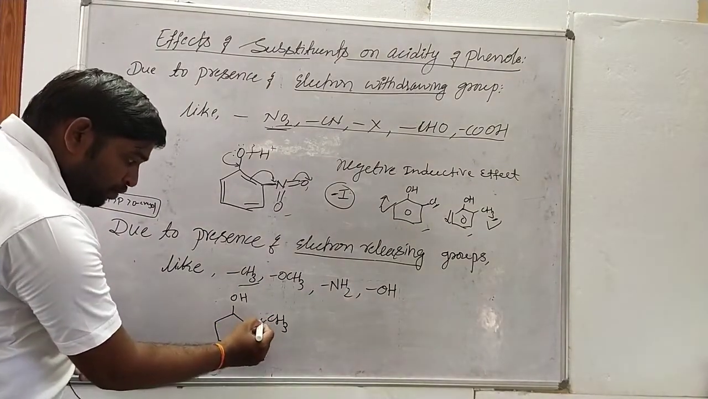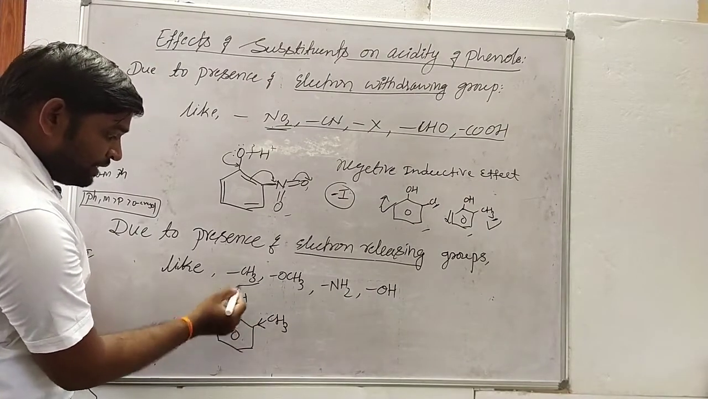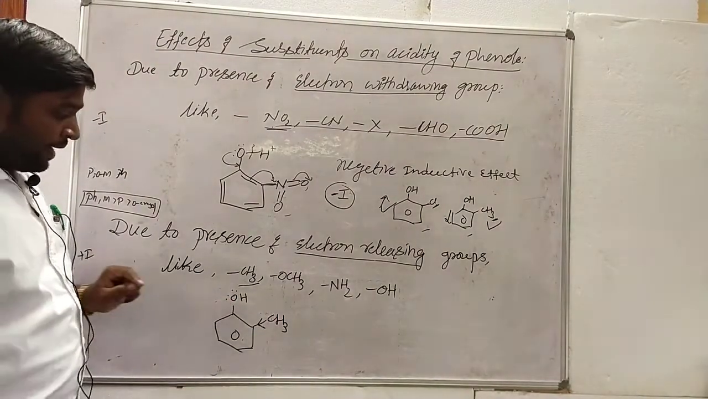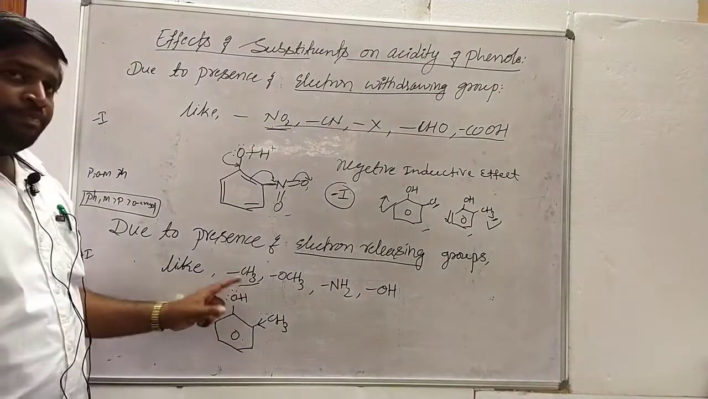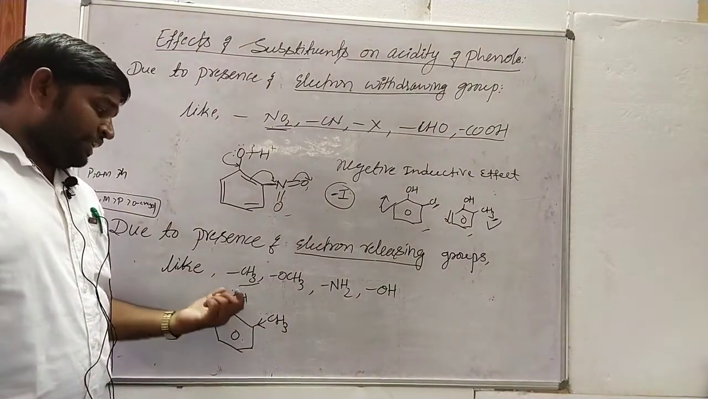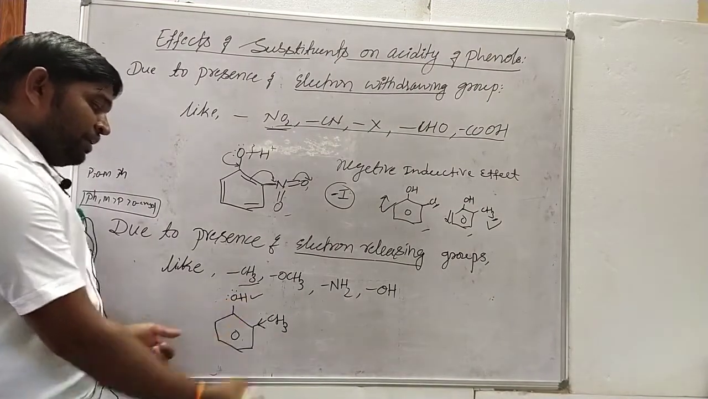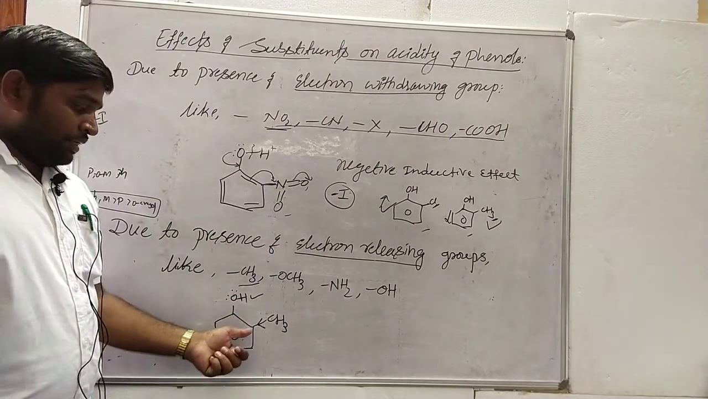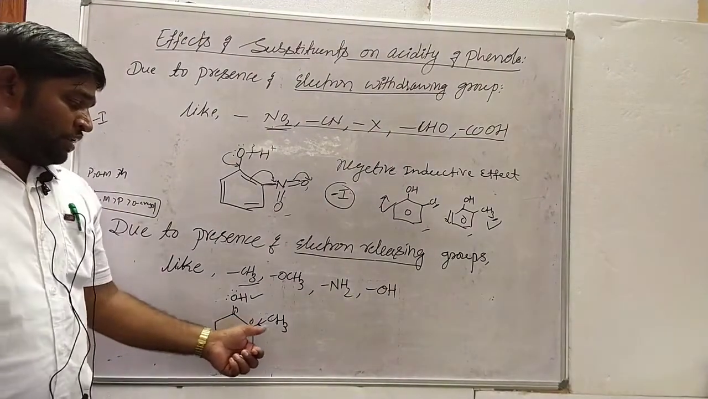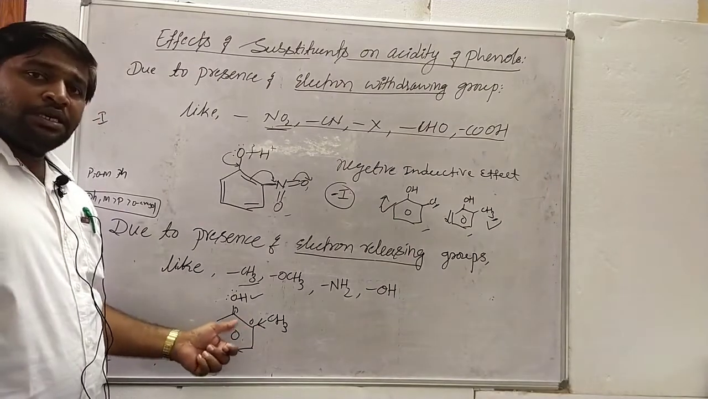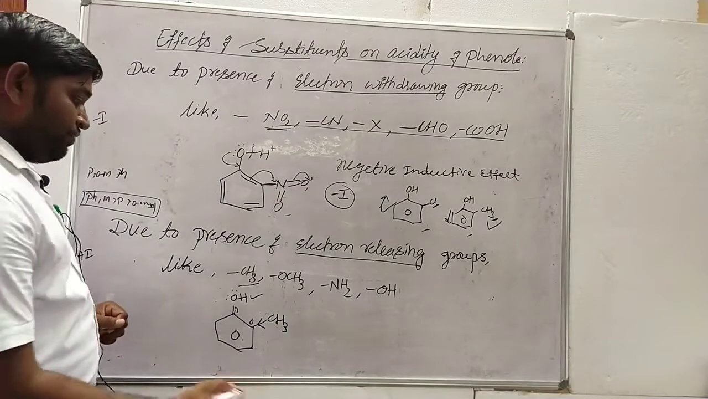Whenever electrons are released towards the benzene ring, the electron density on the oxygen becomes more and more. As the electron density goes on increasing, the OH bond becomes more and more strengthened. Due to the greater strength of this OH bond, no release of H plus ion takes place from this orthocresol. This orthocresol has a lesser tendency to release the H plus ion, so it is lesser acidic in nature.